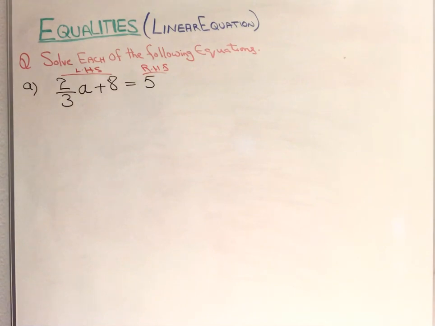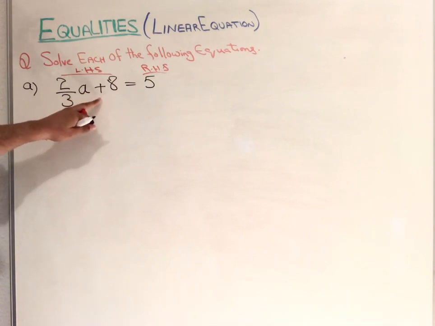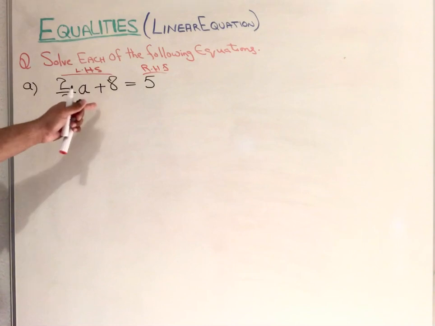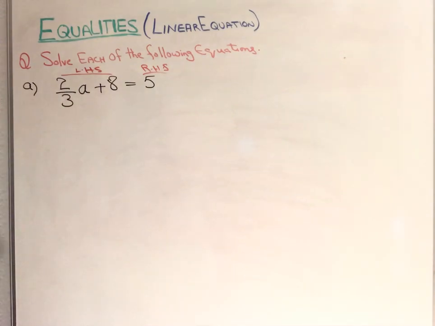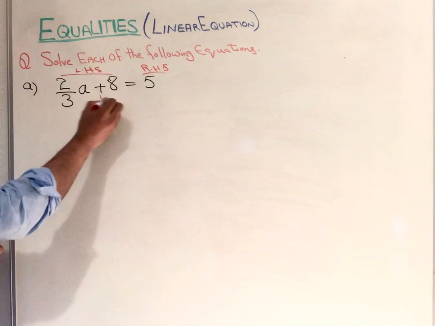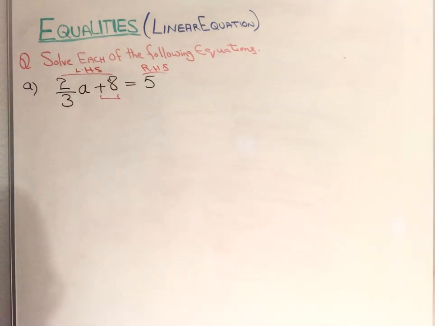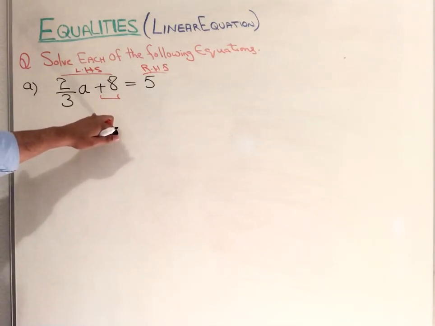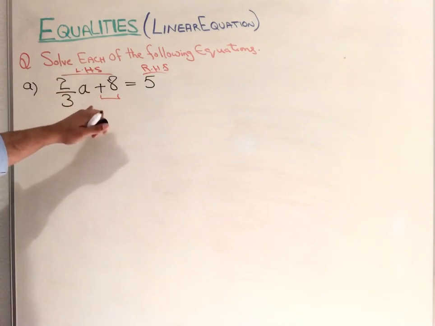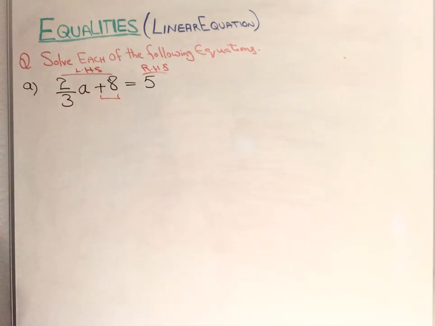First we need to find the value of a. So how will we find the value of a? Whatever else is on the left hand side, we have to take onto the right hand side. Here we have a positive value of 8. We have to remove this positive 8. How can we remove that one? If the operation is addition, then the opposite of addition is subtraction or take away. If the operation is multiply or divide, then we have to do the opposite ones.